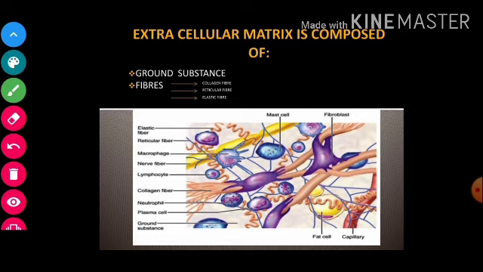So now let us look at the 3 types of fibers which we talked about. First one is the collagen fiber. So children, it is the most common type of fiber. It is flexible with high tensile strength. Tensile strength क्या होती है? The resistance of a material to breaking under tension, right? So this is the tensile strength, and it is very flexible and has high tensile strength. It is found in bones, tendons, dermis of skin, etc.